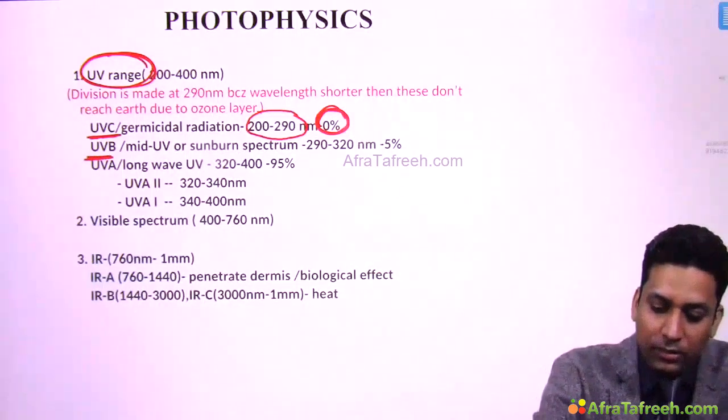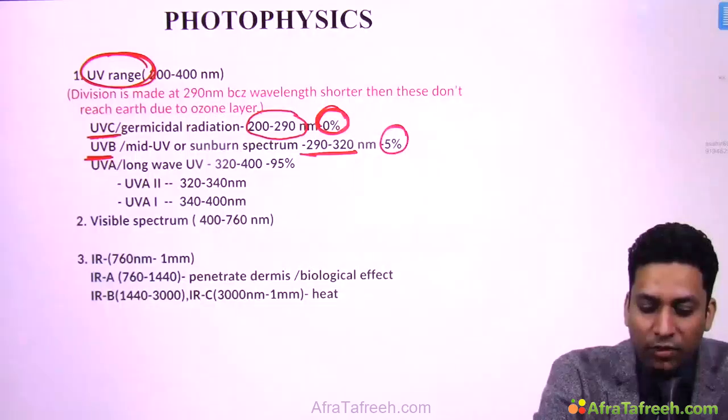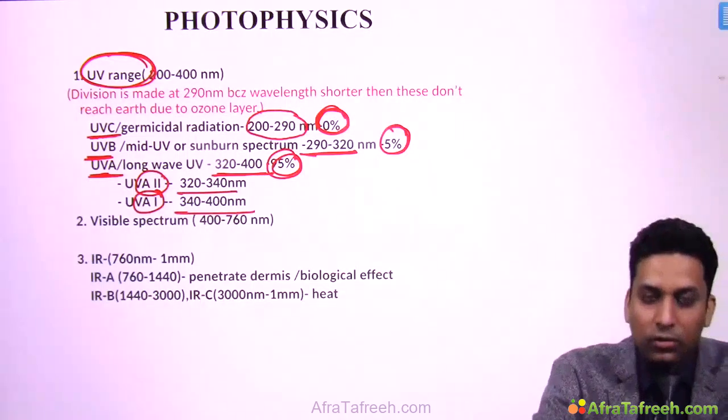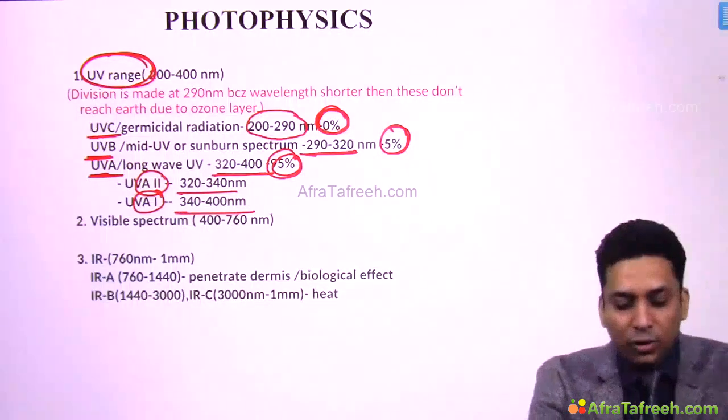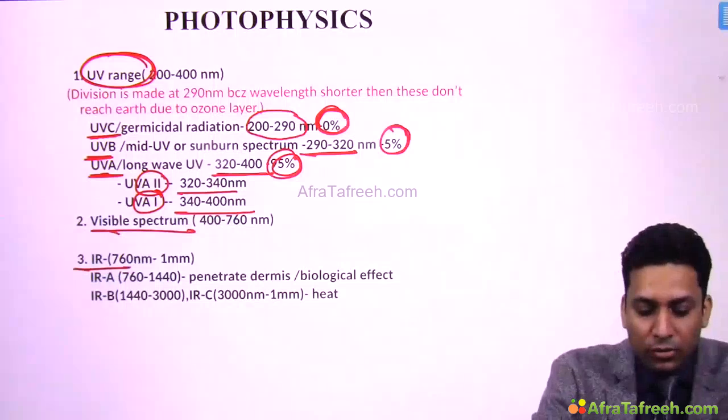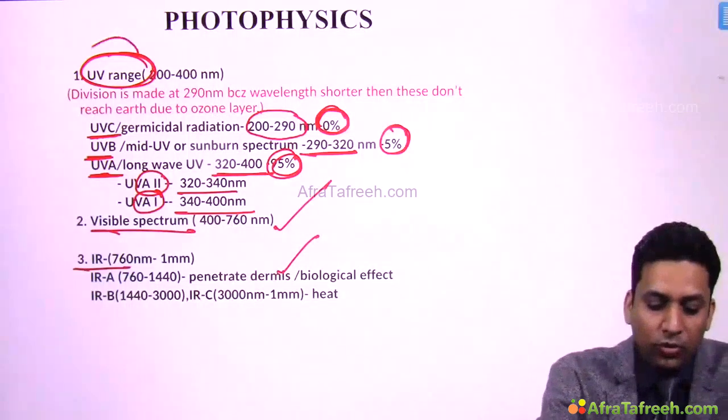Then UVB, this is the sunburn spectrum, that is 290 to 320, and only 5% is present in the sunlight which reaches earth. The remaining 95% is UVA, that is 320 to 400, which is further divided into A2 and A1, that is 320 to 340 and 340 to 400. Then there are other spectrums also other than the UV spectrum: visible spectrum, infrared spectrum. If you want, you can remember these also, but UV is important.